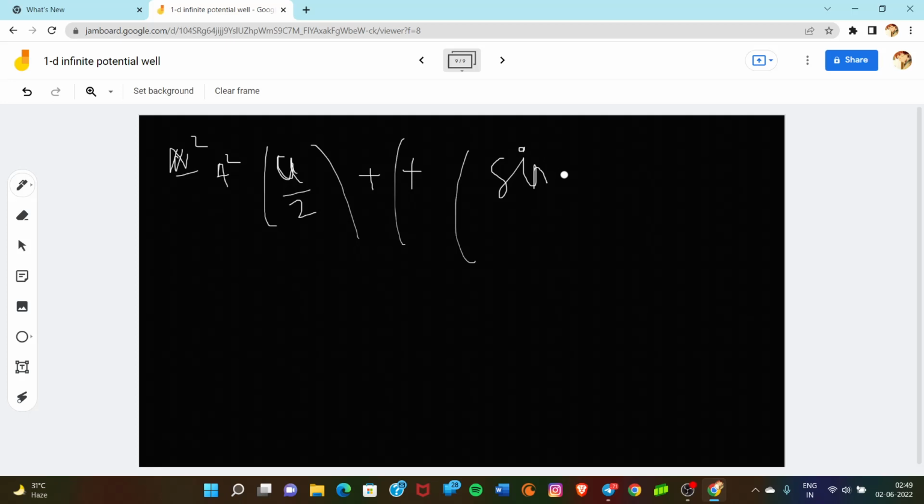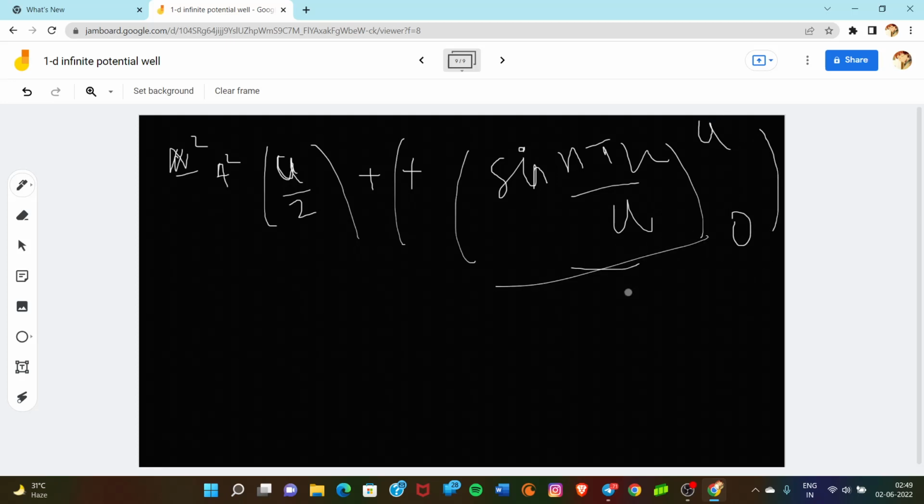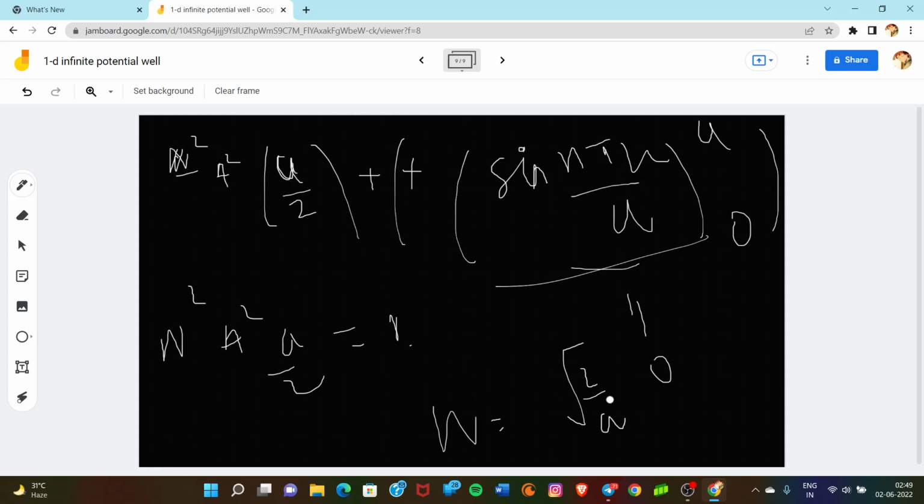So sin(n pi x upon a) from 0 to a. And now if we put the limits, this term will tend to 0, and we have N squared A squared a by 2 equal to 1. So A is equal to under root 2 upon a.